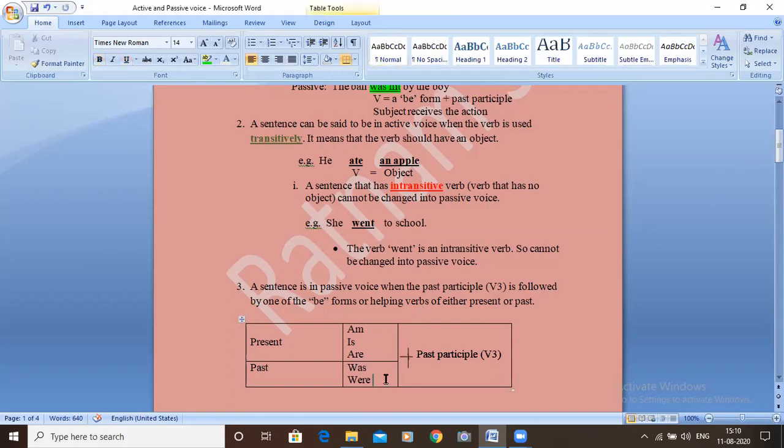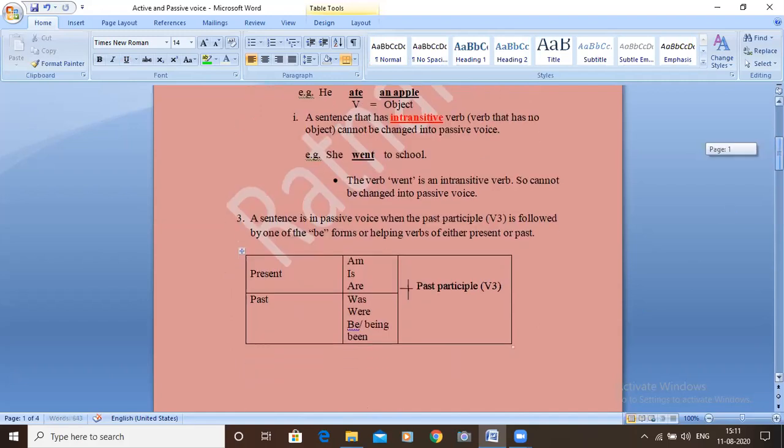There are other future tense B forms as well. Be, being, and been. These are also B forms.